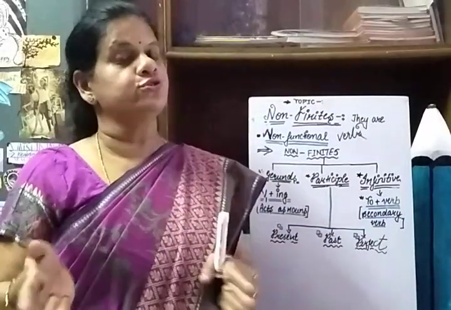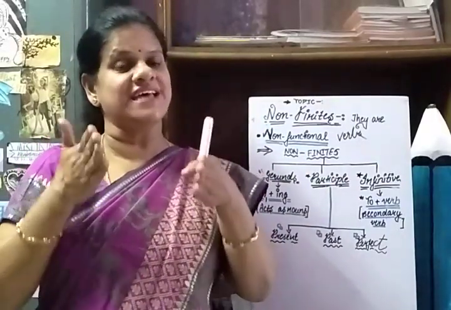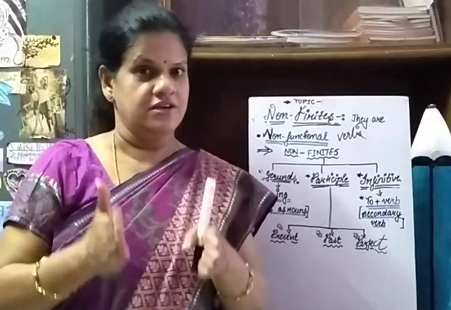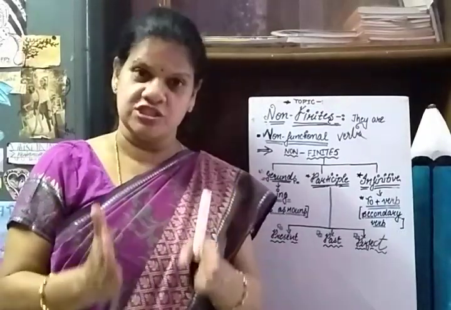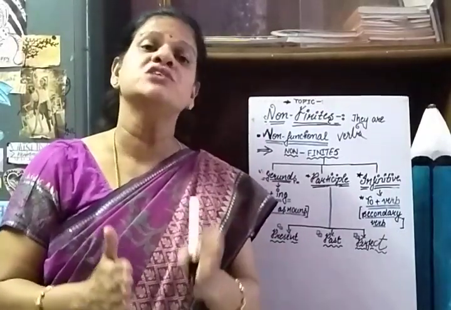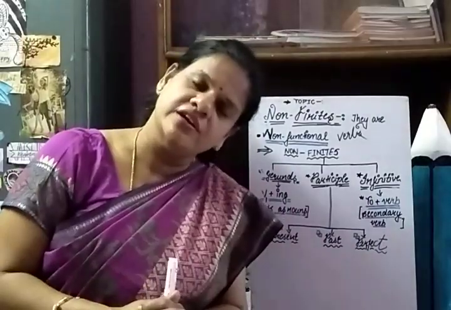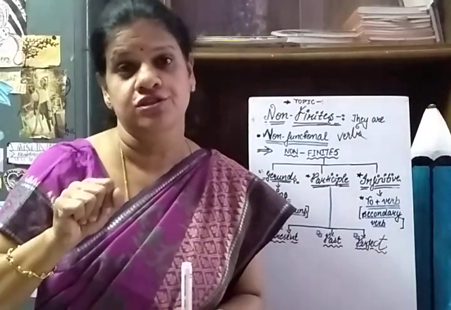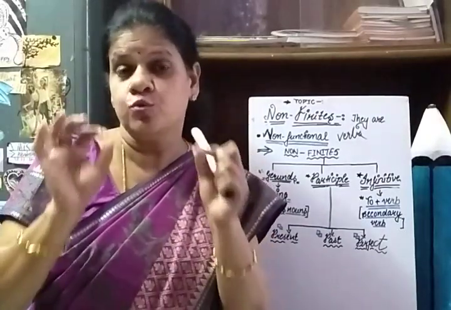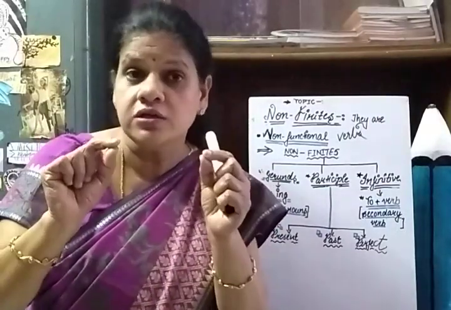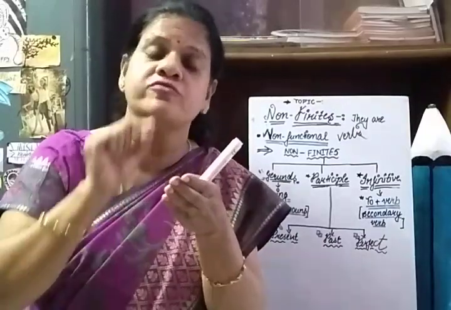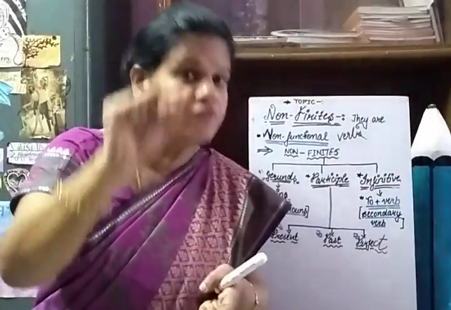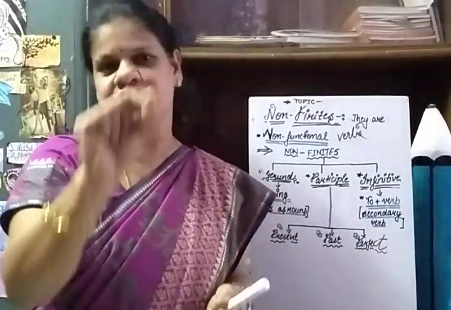So here I told you the ing form of the verb is acting as a noun. That is the main subject. So it is called a gerund. Why is it a gerund? Because it answers the question what. Understand, viewers, whatever is answering the question what, and if it is the ing form of the verb, it is a non-finite verb, that is gerund.